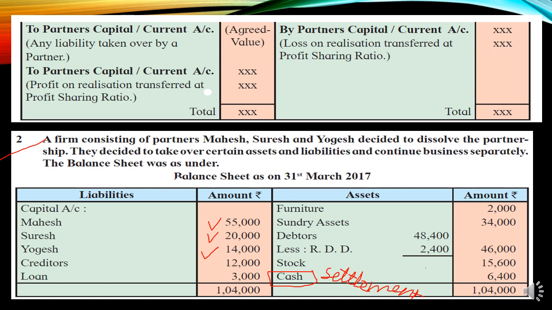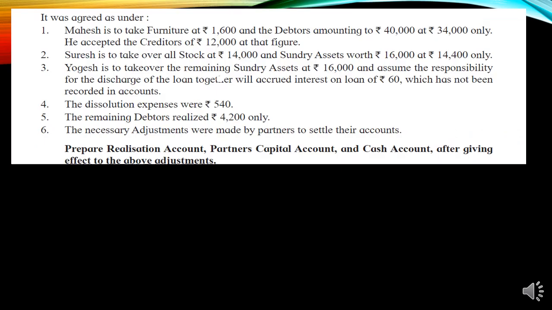So remember the opening balance of the cash, that is 6,400, and what we have been asked is to prepare the realization, partners' capital and cash accounts. In the partners' capital accounts, we will record these balances as opening information, so please remember it. This is the opening information: 55,000, 20,000 and 14,000.